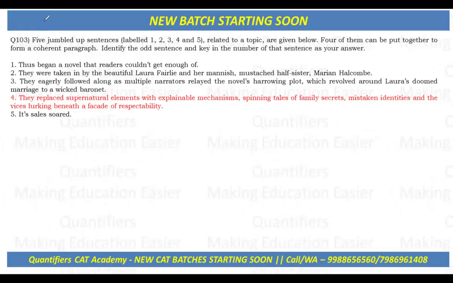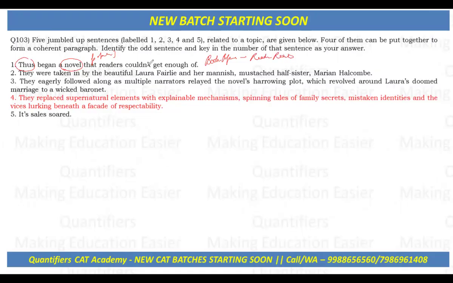The very first sentence says that thus began a novel that readers could not get enough of, right? So maybe the "thus" is a concluding trigger word. It's kind of a summary, okay? But this line tells us about the story being described in the rest of the sentences, and we know from this sentence that this novel becomes quite popular. Moreover, the sentence is about the novel or book's popularity, and we can say that it's the readers' reaction, right?